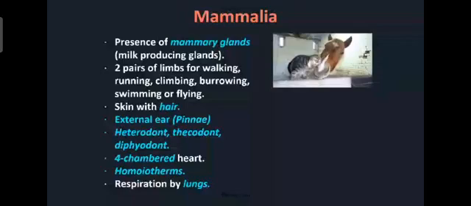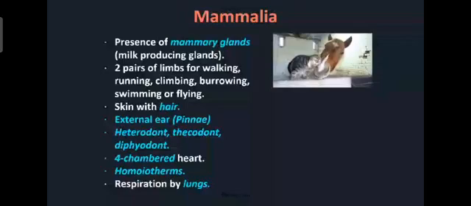You know that our teeth will fall down in the years 5 to 6. In the 6th or 7th year, the teeth will start falling down and the new permanent teeth will come. So two sets are there. So it is called diphyodont. So teeth are heterodont, thecodont and diphyodont.